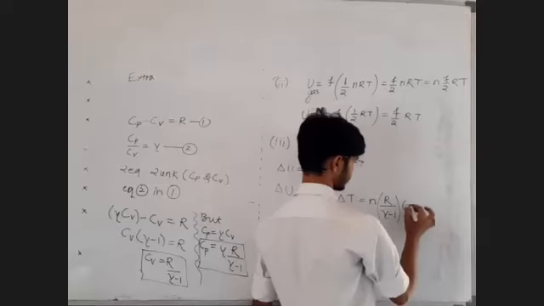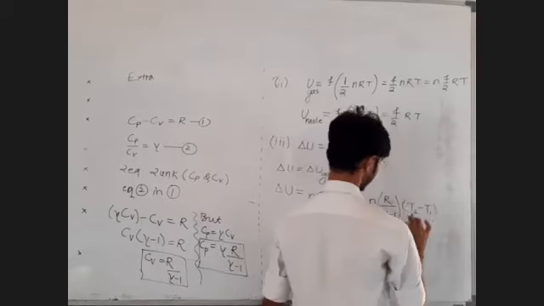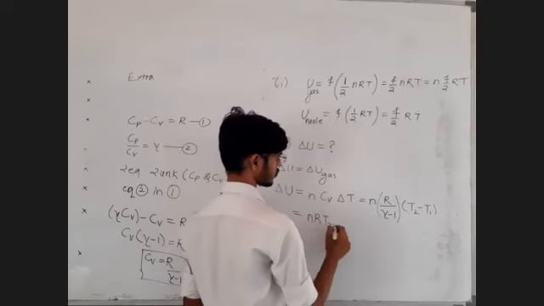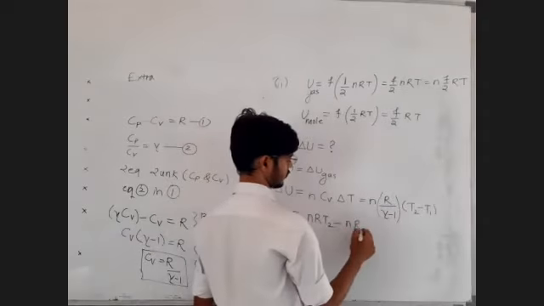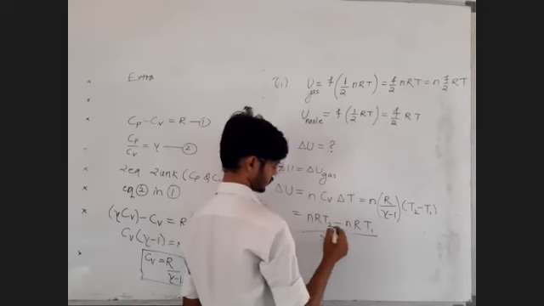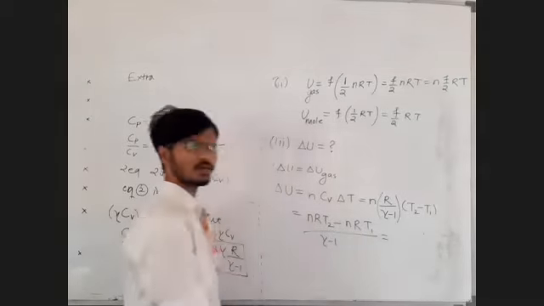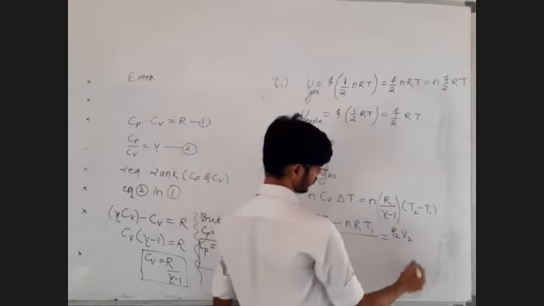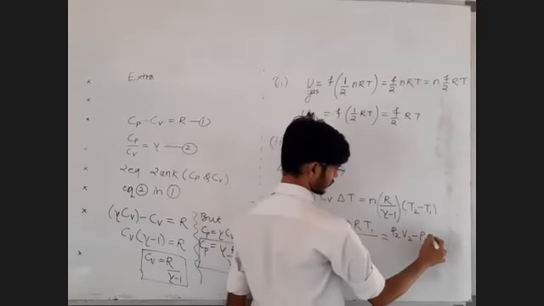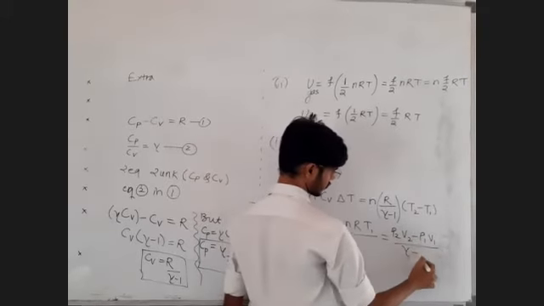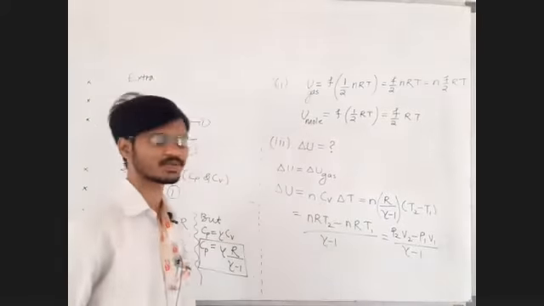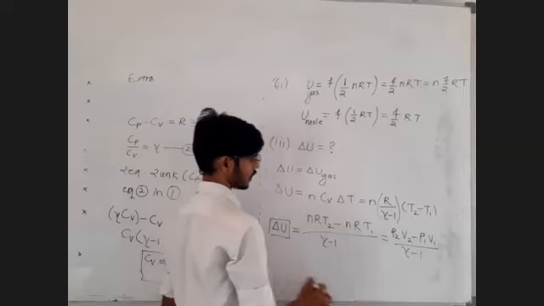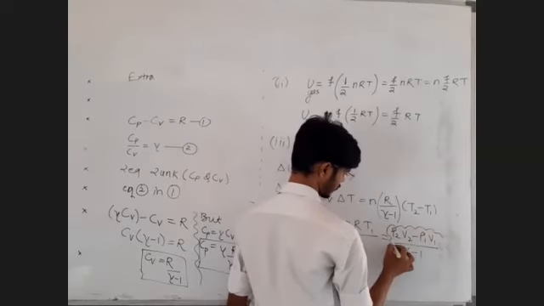Sir, can I write delta T as T2 minus T1? Yes, you can write delta T as T2 minus T1. Sir, shall I write nRT2? Yes, nRT2 minus nRT1, divided by gamma minus 1. But sir, PV is equal to nRT. So nRT2 is P2V2. nRT1 is P1V1. Okay, sir. So P2V2 minus P1V1 upon gamma minus 1. What is the formula for delta U? General formula, always wala formula for delta U is P2V2 minus P1V1 upon gamma minus 1.